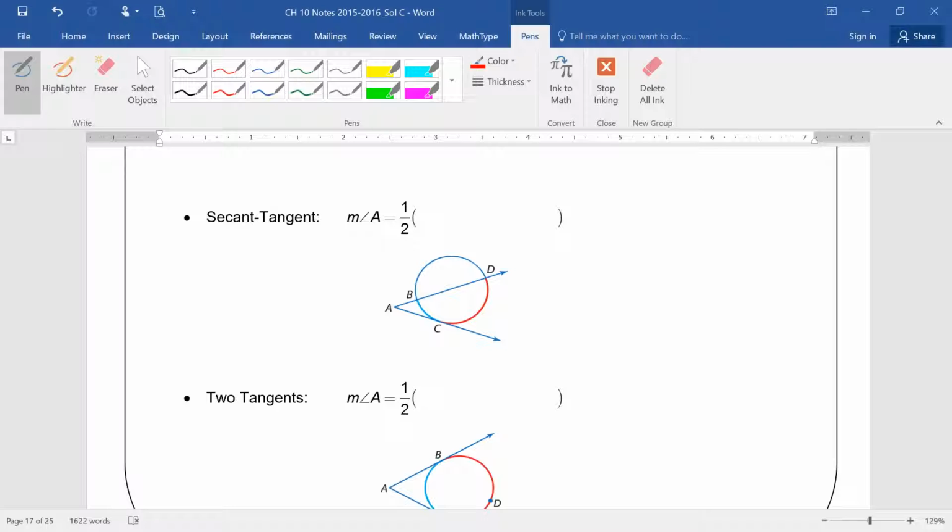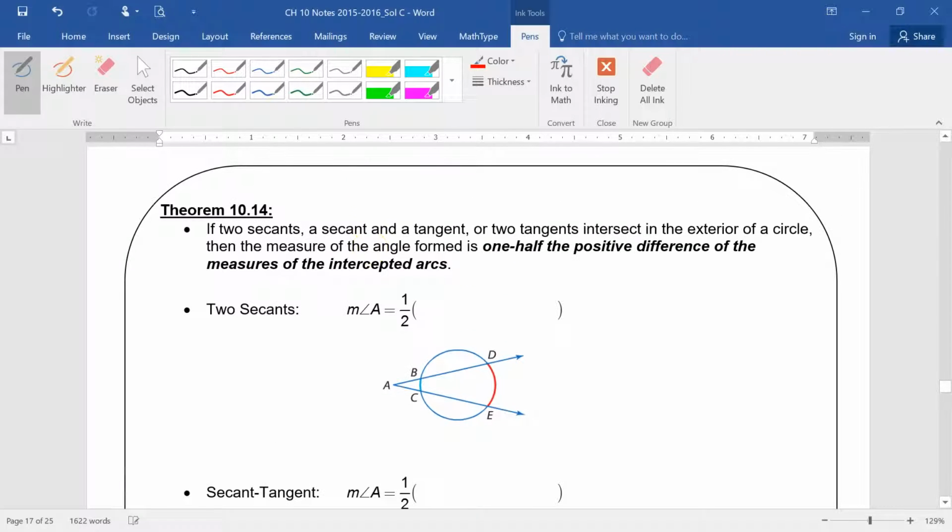There is one thing that all three have in common though, and that is the location of the point of intersection. Where do all three cases intersect? Outside the circle, okay? So we had one case, the first one, where the intersection was inside. Then we had the intersection on the circle. Now the intersection is outside the circle.